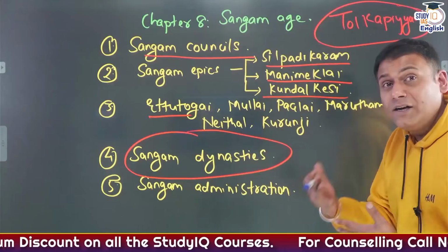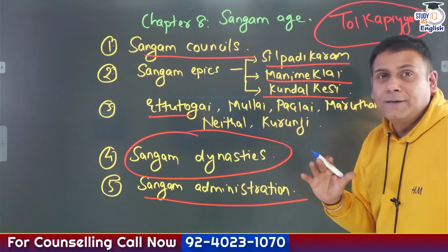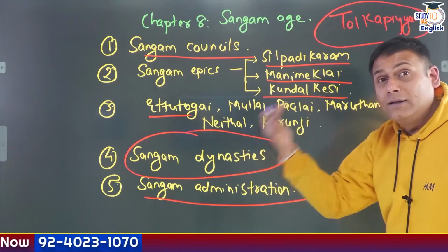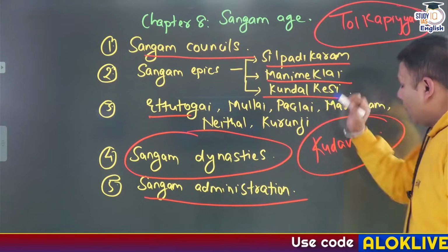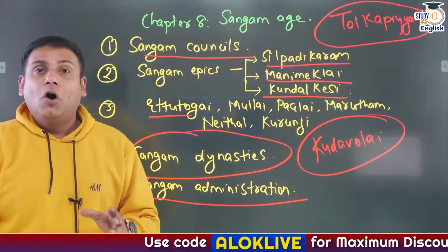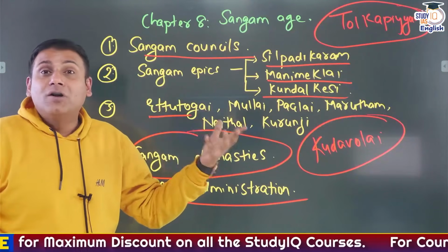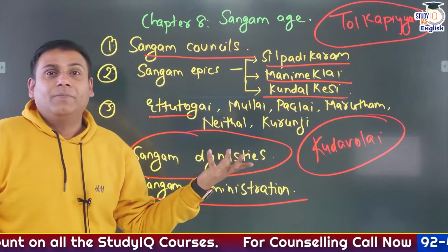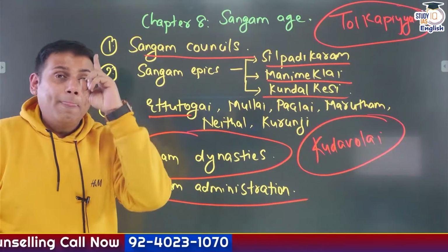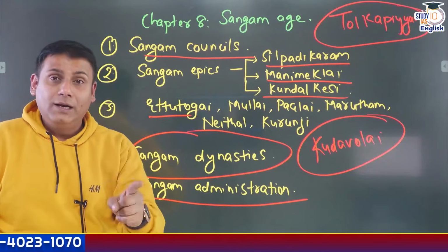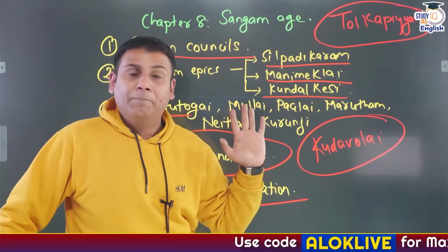Then also understand the different administrative aspects. Sangam administration, then Sangam taxation system, division of the society. Again, another important concept. What is Kuda Volai system? It is nothing but the electoral process of the Chola dynasty rulers. What is the concept of Variyam? Variyam means committees that took care of the administration at the grassroots level. So, do study about the village administration of the Cholas compulsorily. I repeat, village administration of the Cholas, mandatory compulsorily.